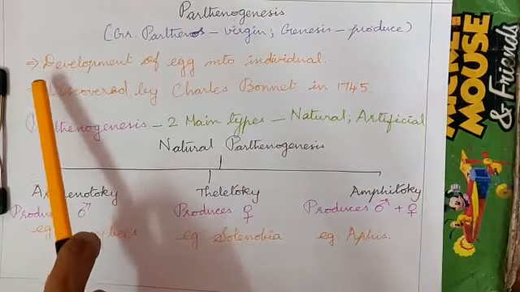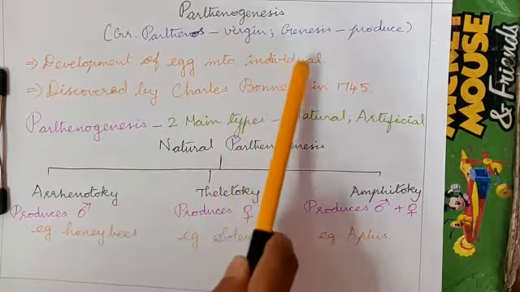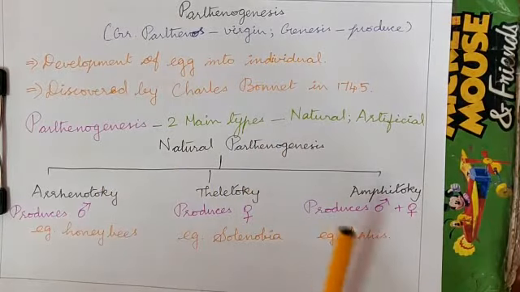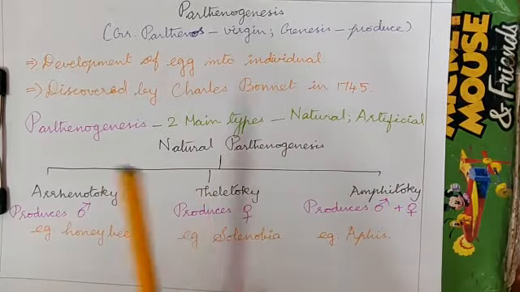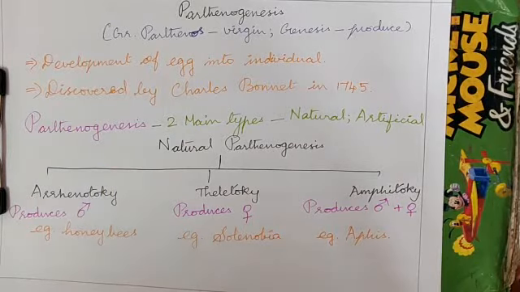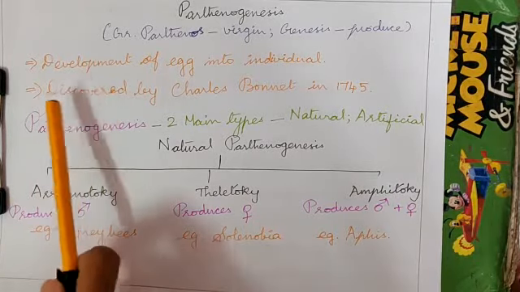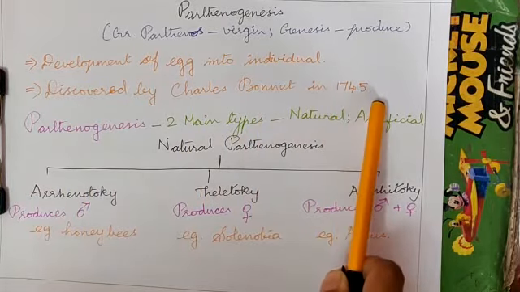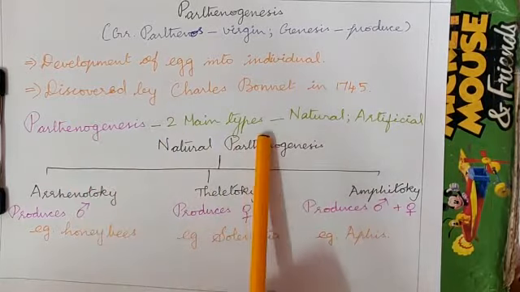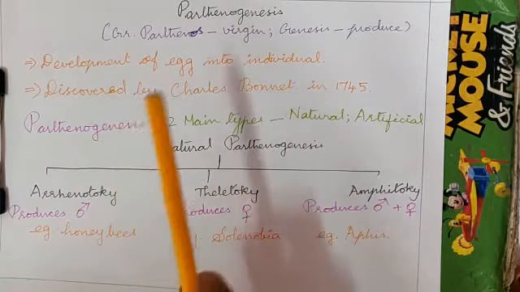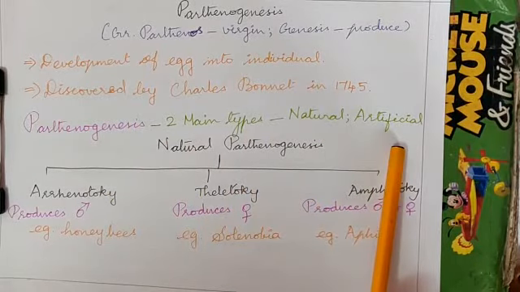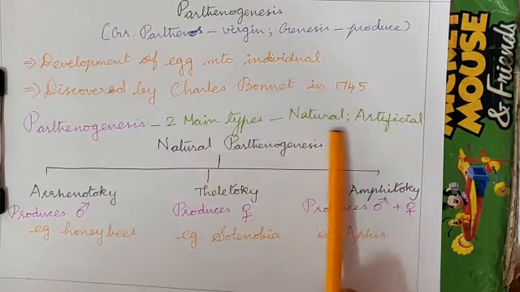In parthenogenesis, the egg develops in the individual but is not fertilized by another animal, but still it grows into a new organism. This method was first discovered by Charles Bonnet in 1745. There are two main types of parthenogenesis, natural and artificial. Let us see natural parthenogenesis first.